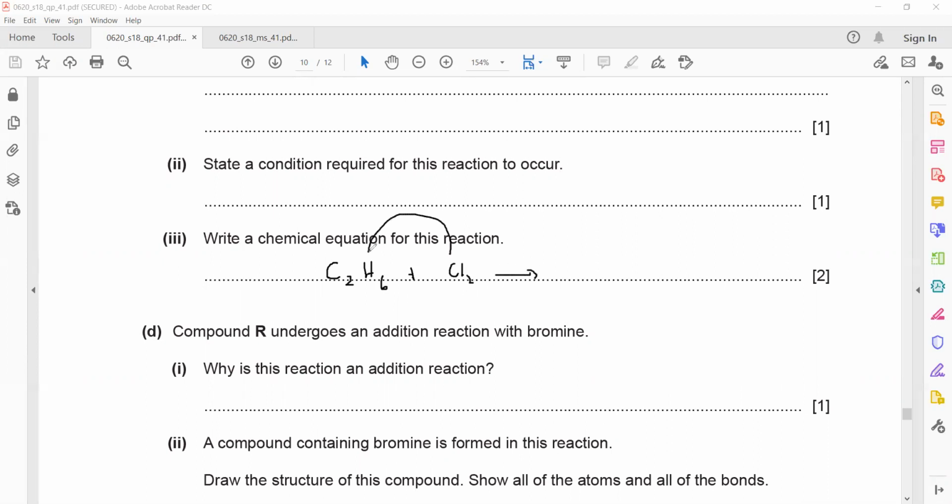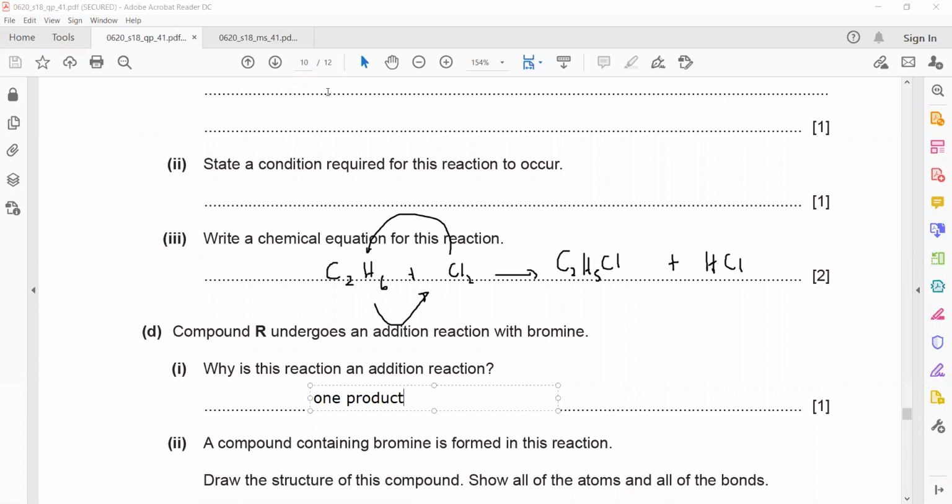Then compound R undergoes an addition reaction with bromine. Alkenes undergo addition reaction. Why is this reaction addition? I just discussed addition polymerization. Whenever a reaction gives only one product, that kind of reaction is known as an addition reaction. As you can see in the marking scheme as well, only one product is there. That's why we call that an addition reaction.